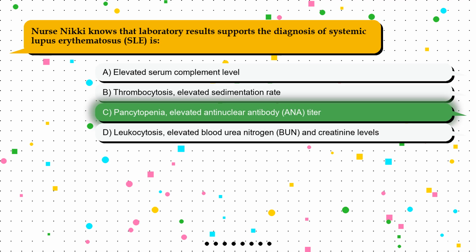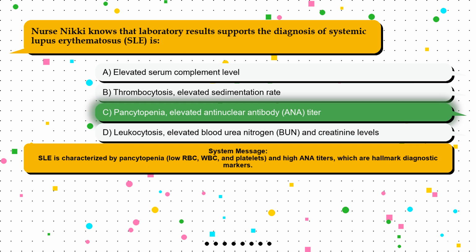The correct answer is option C. Pancytopenia, elevated anti-nuclear antibody, ANA, titer. SLE is characterized by pancytopenia, low RBC, WBC, and platelets, and high ANA titers, which are hallmark diagnostic markers.